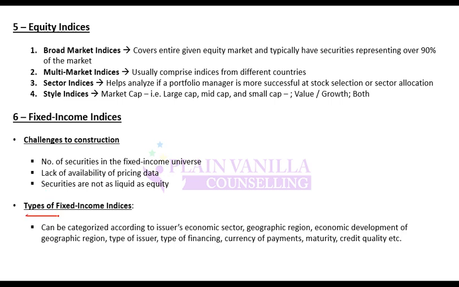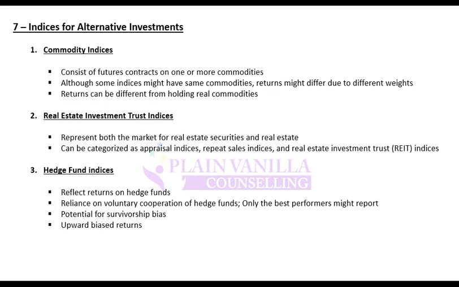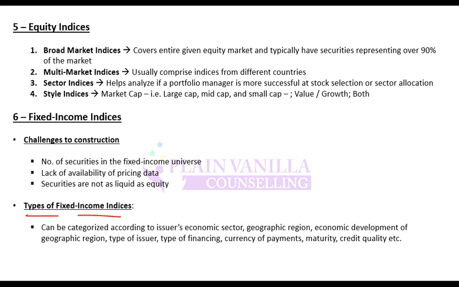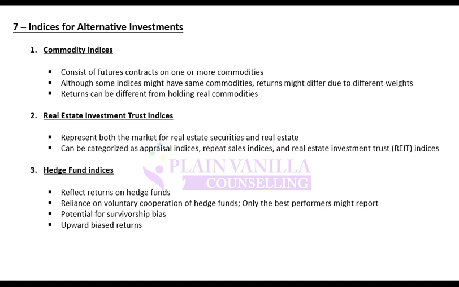So there are many types of fixed income indices compared to equity, and there is a large number of fixed income securities because the differentiating factors are so many. This is a challenge in making a fixed income index. Secondly, data is also not easily available. For equity securities, you can publicly find the prices of publicly listed securities. For fixed income securities, it is difficult to find the prices.